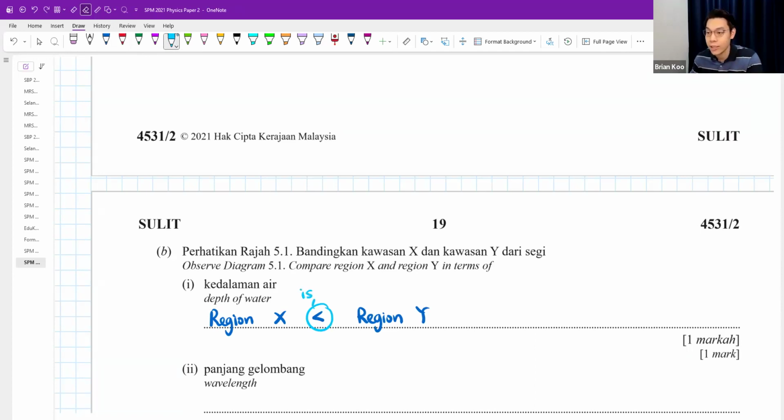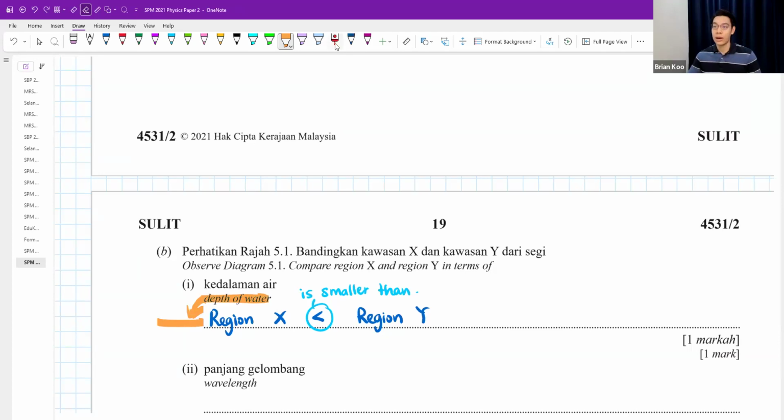Then you write is less than, is smaller than. It's fine. Teacher, my school teacher says I must copy the question, must write depth of water in region X.